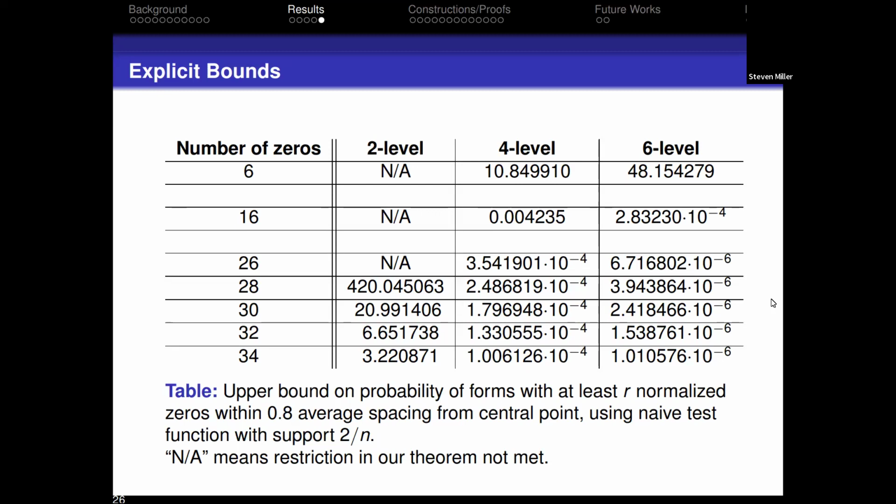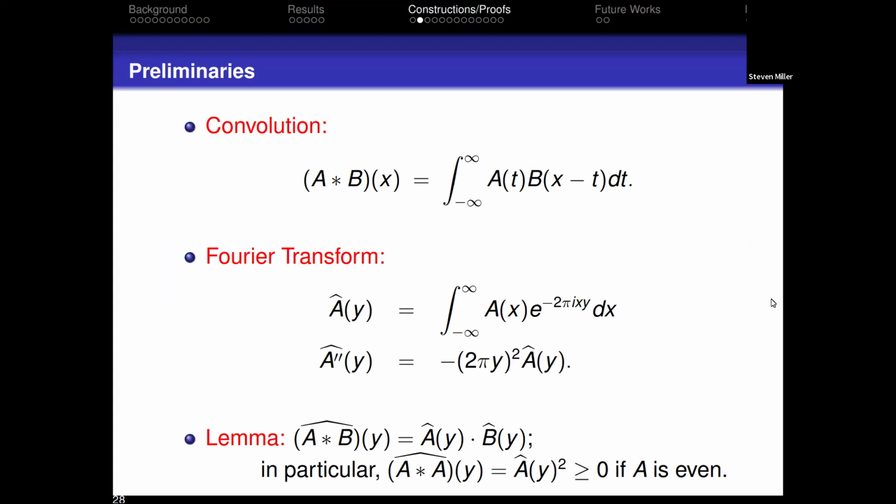Okay, so now, continuing, I want to talk a little bit about the construction. How do you actually find the test functions to do calculations like this and get results? A lot of this is very similar to the paper I did with John Goes years ago, which is very similar to the paper that Mester did. I need a couple of basic facts. The first is the convolution, A star B. The next is the Fourier transform.